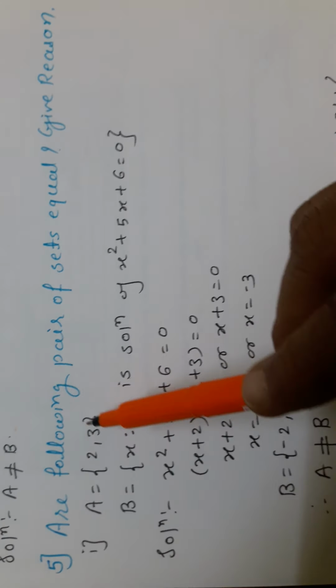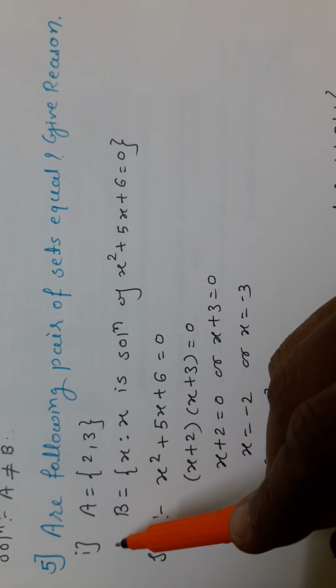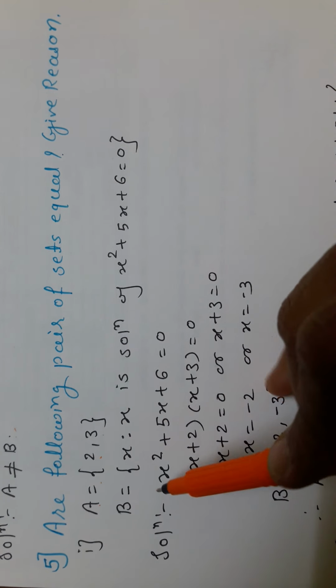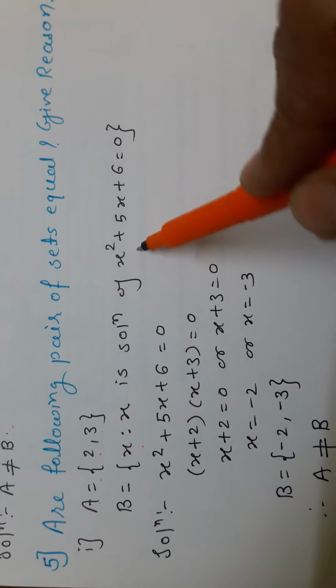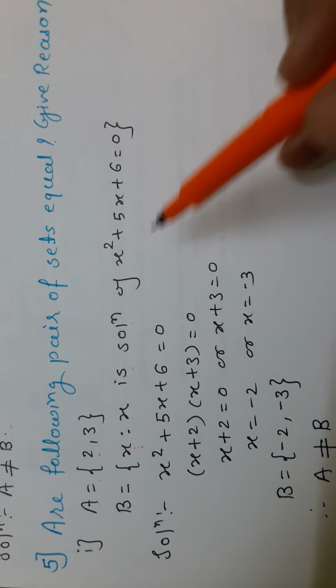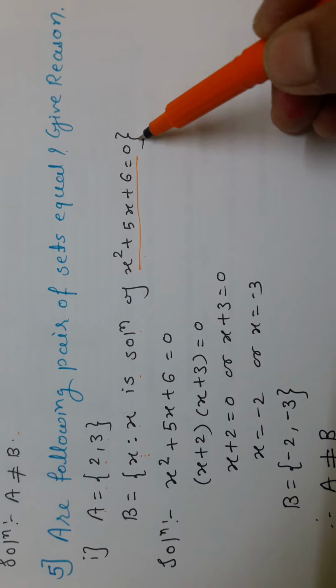Fifth question: are the following pairs of sets equal? Give the reason. Again in the first problem, they have given set A containing the elements 2, 3. But set B is given in set builder form: the set of x such that x is a solution of the quadratic equation x squared plus 5x plus 6 is equal to 0.